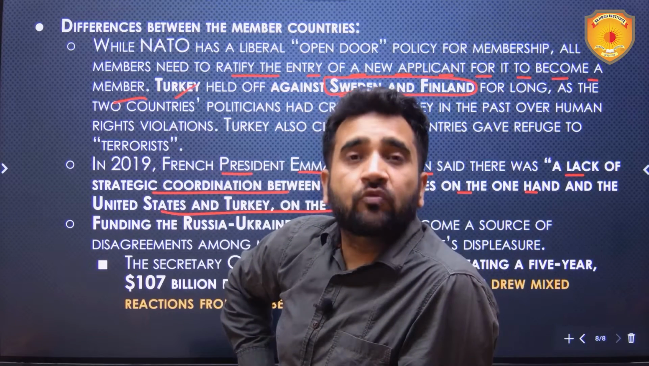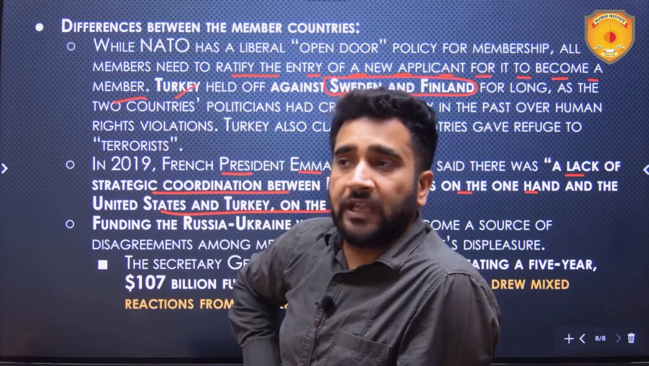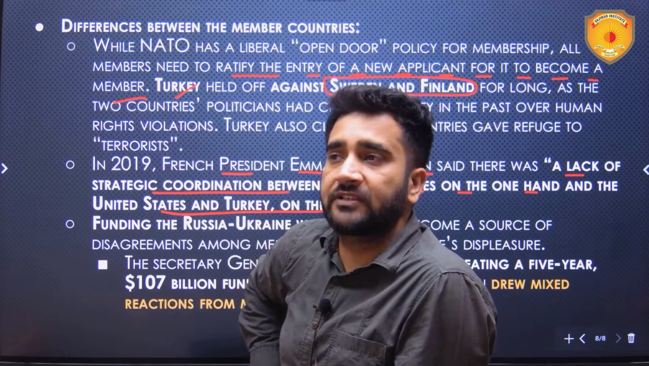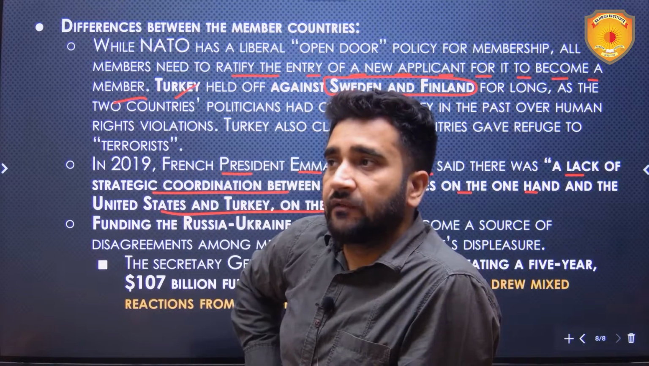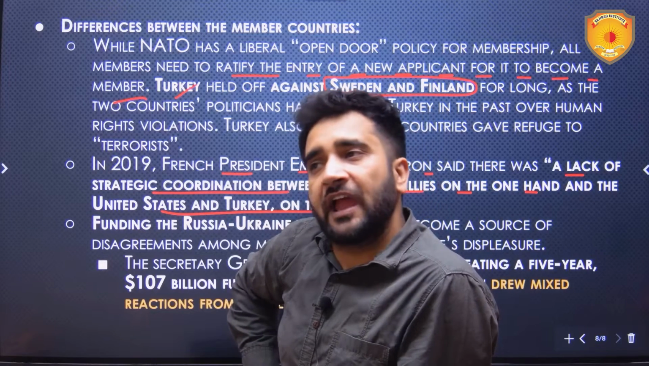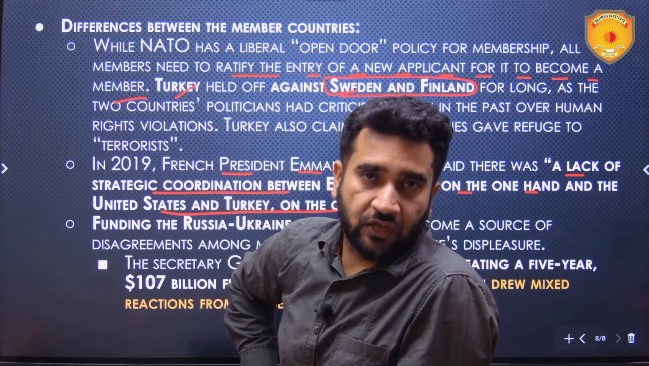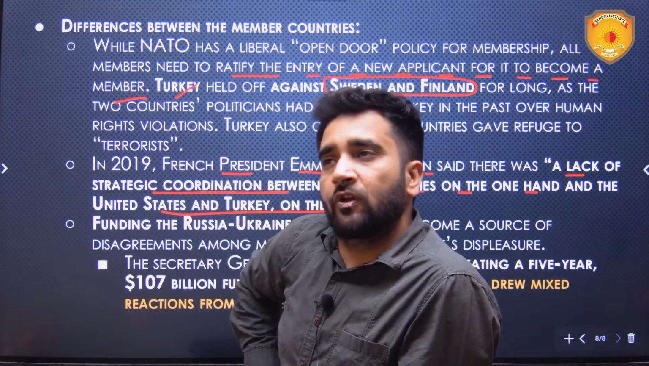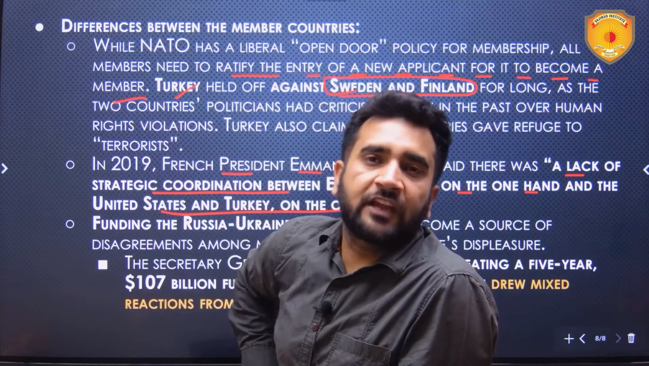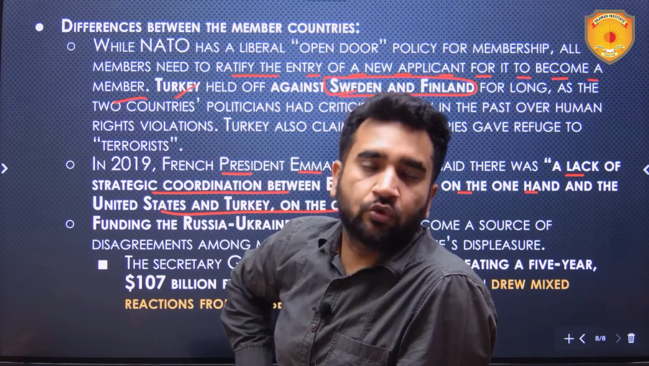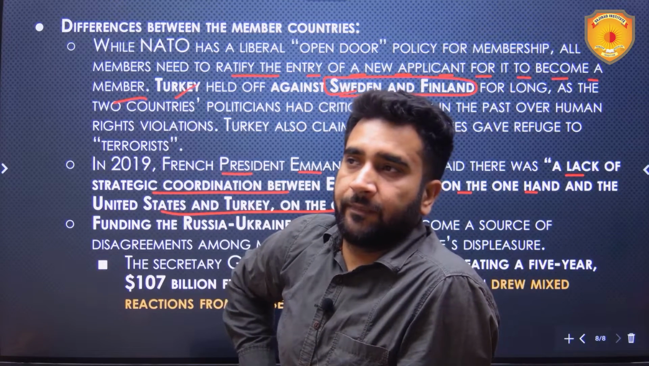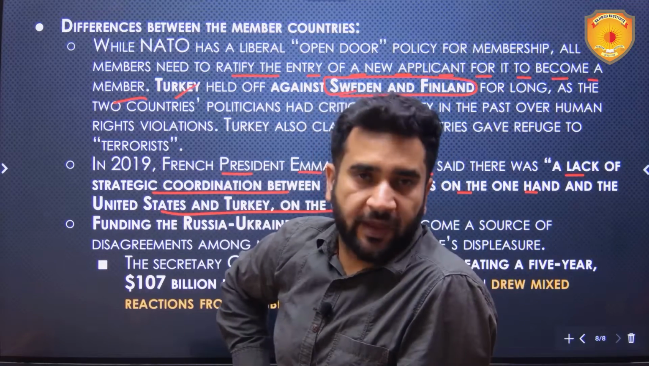Now, we should also understand why Turkey was opposing the membership of Finland and Sweden. Actually, Finland and Sweden had recognized certain groupings as freedom fighters or non-terrorists, which Turkey had labeled as terrorist organizations. Finland and Sweden were also very vocal in criticizing Turkey for violating the human rights of those organizations or those people. So there were these kinds of differences which hindered the ratification by Turkey.